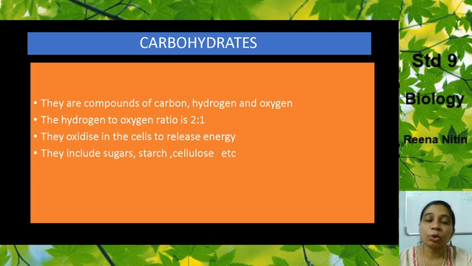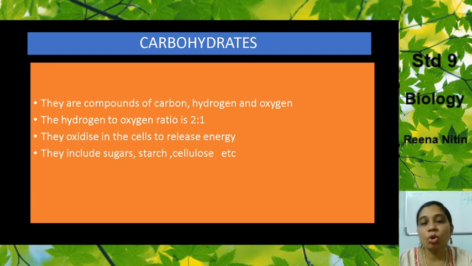Number one, we are going to study the first nutrient, that is the carbohydrates. Now, first we'll study what are carbohydrates. From the word carbohydrates, what does it mean? It means they are compounds made of carbon, hydrogen, and oxygen. So, carbon, hydrogen, and oxygen are essentially the three things that a carbohydrate is made up of.